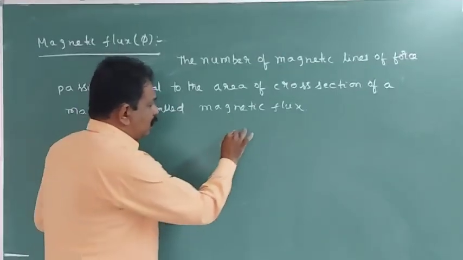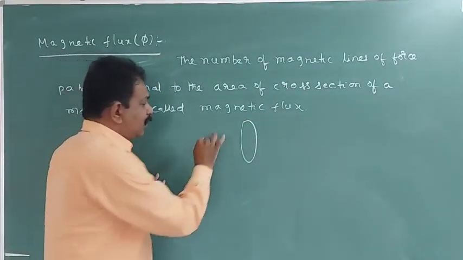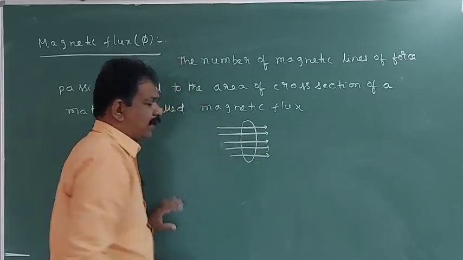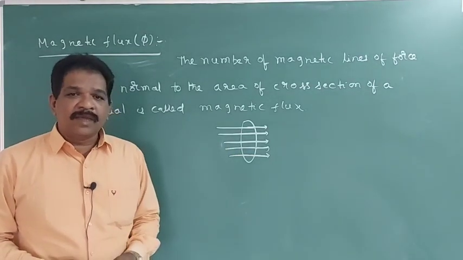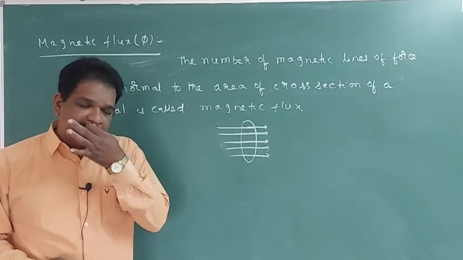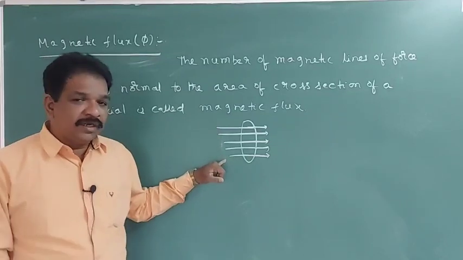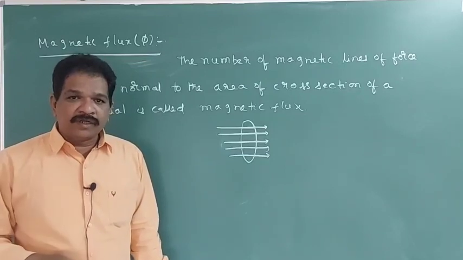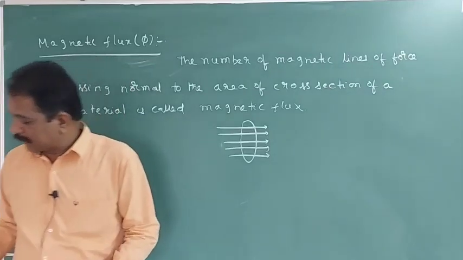For example, this is the material, and this is the area of cross section for that material. For example, 5 lines are flowing through it. So magnetic flux will be equal to 5. If 10 lines are flowing, magnetic flux will be 10. If 1000 lines are flowing, magnetic flux will be 1000. So it is just a number. So it is a scalar quantity. How many lines of force are passing normal to the area of cross section of a material, that will be called the magnetic flux.